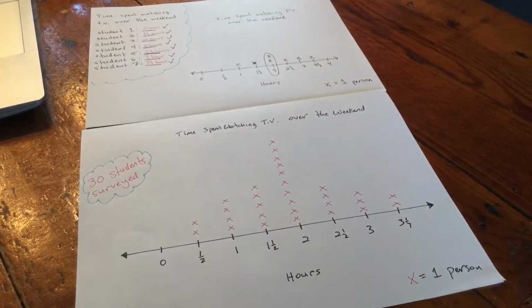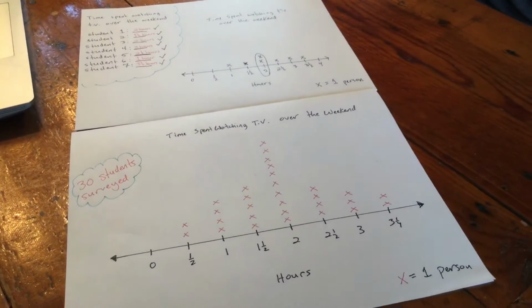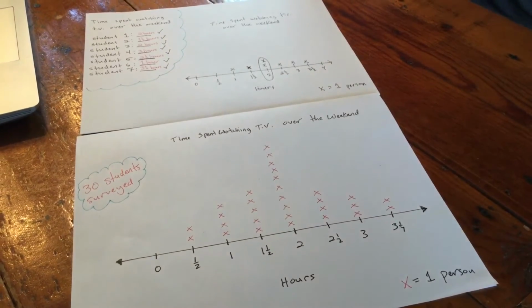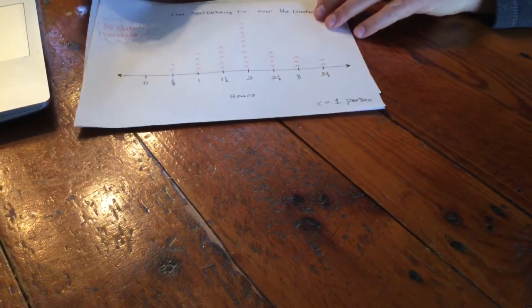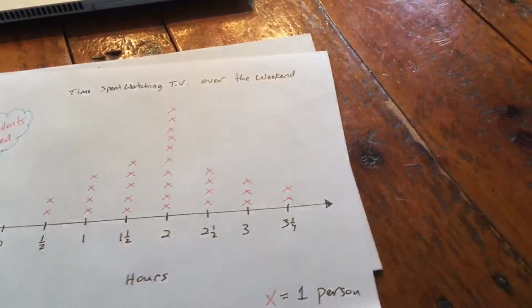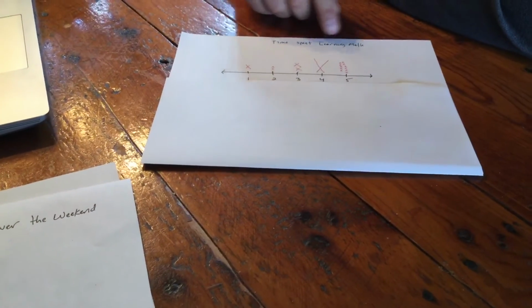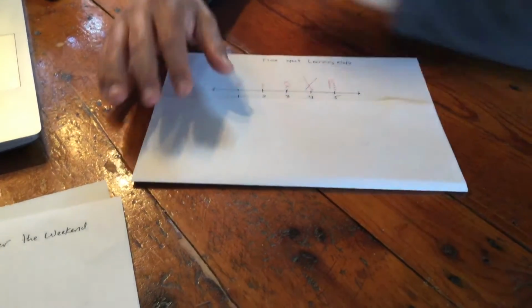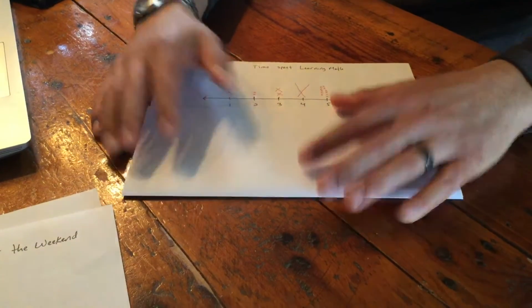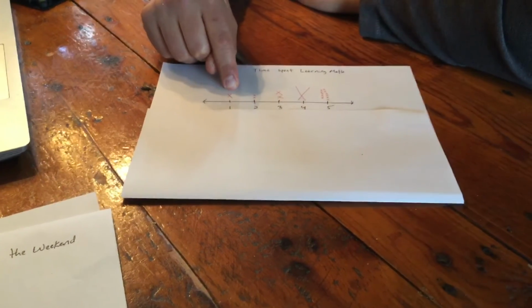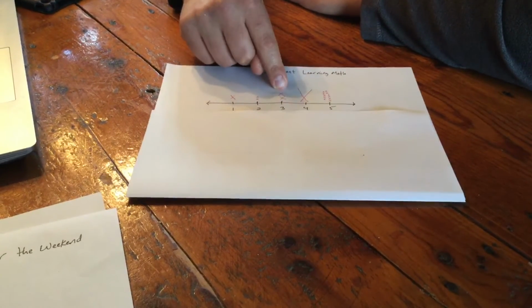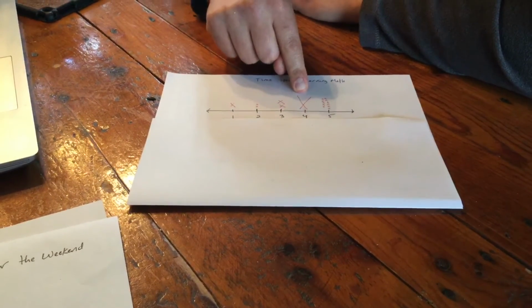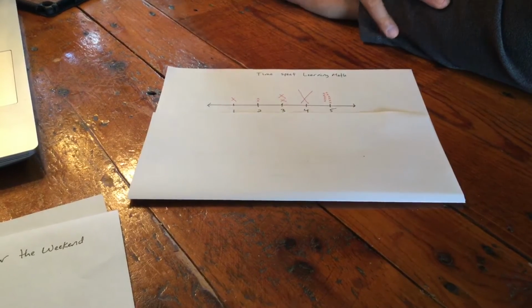Now, our second question says, why is it important to make each X on a line plot the same size and the same distance from each other? So push these aside for a second. Here's a line plot. This line plot represents the time spent learning math. Okay, it's representing it in hours. 1 person spent 1 hour, 2 people spent 2 hours, 2 people spent 3 hours, 1 person spent 4 hours, and 11 people spent 5 hours.